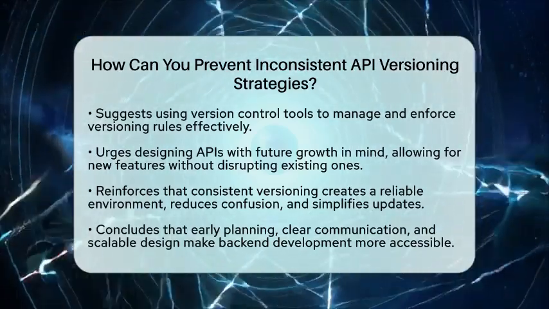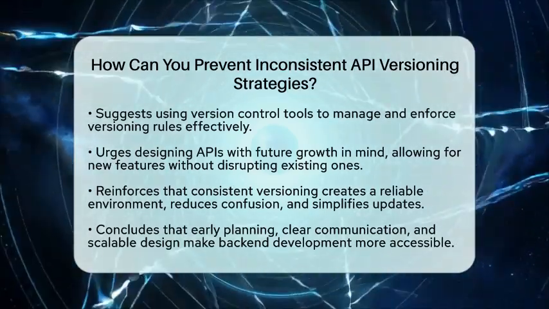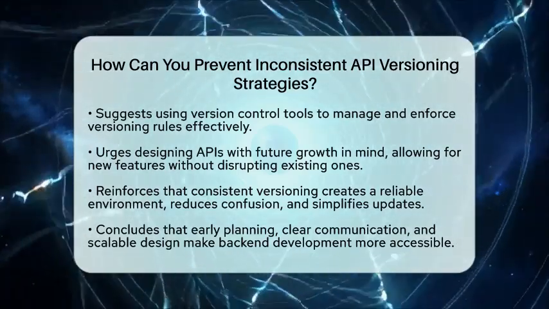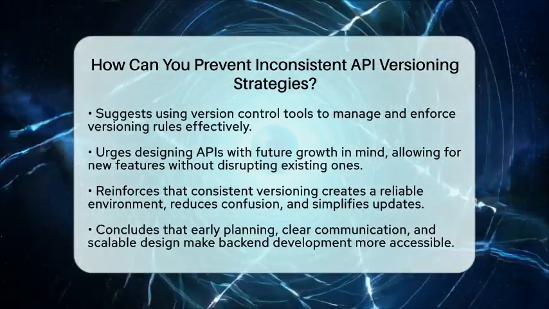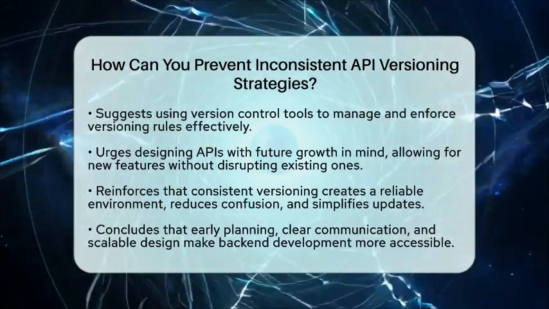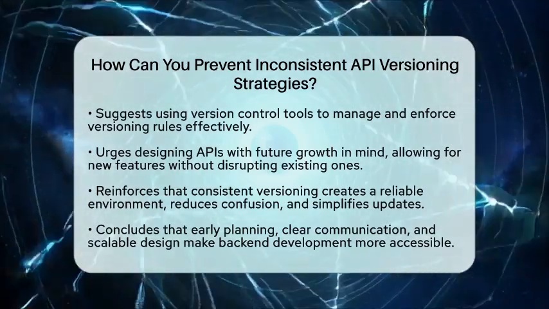By following these steps, you create a stable environment where clients can trust your API. Consistent versioning reduces confusion, prevents bugs, and makes updates smoother. It's all about planning early, communicating clearly, and building with growth in mind. This approach makes backend development more accessible and straightforward for everyone involved.